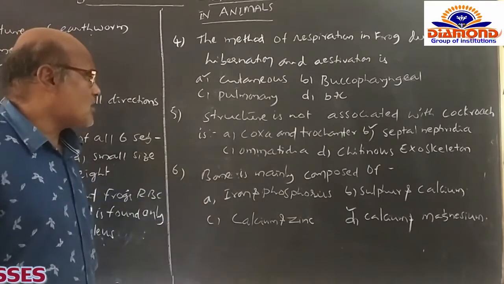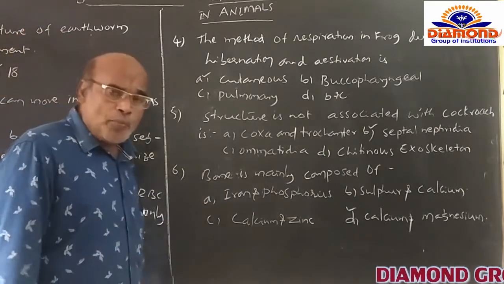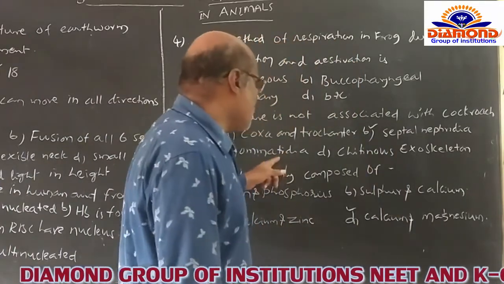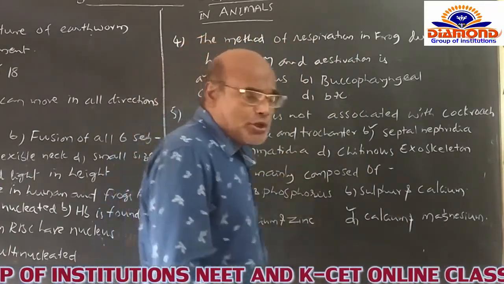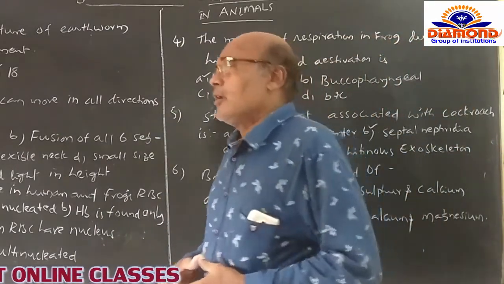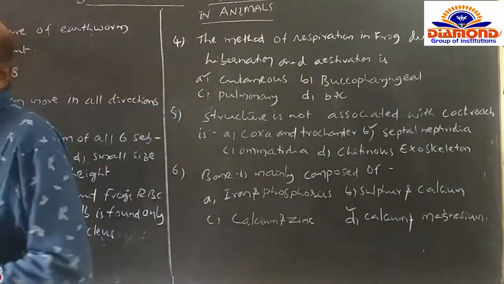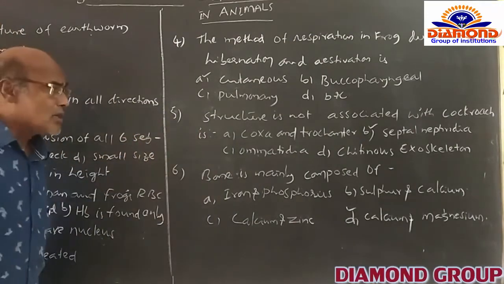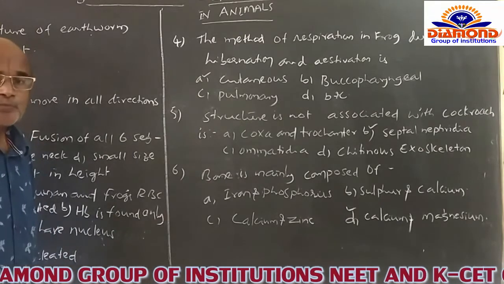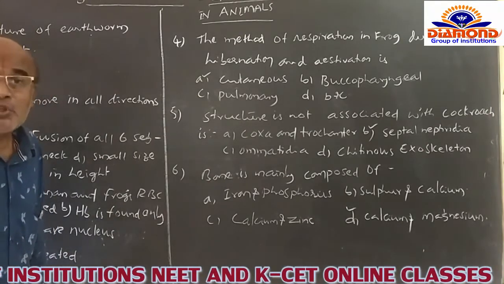Meanwhile, we discuss C also, ommatidia. Ommatidia is the functional unit of the compound eye of the cockroach itself. D, the chitinous exoskeleton. The external surface of the body of the cockroach is covered and protected by the chitinous exoskeleton. It is one of the adaptive characters of the cockroach to conserve water.